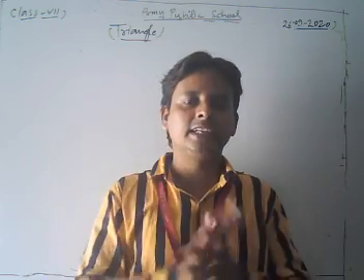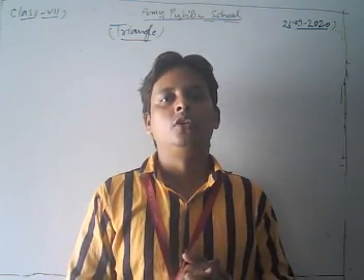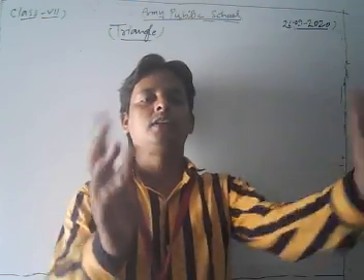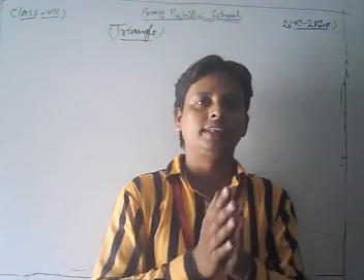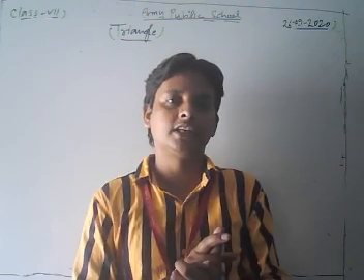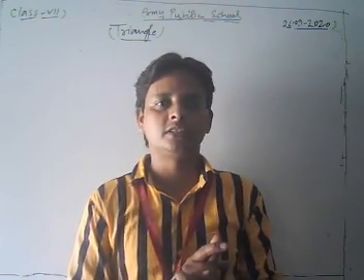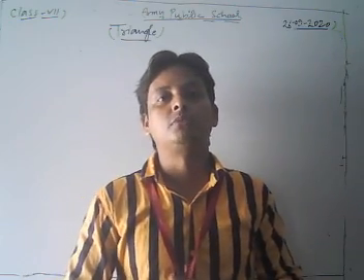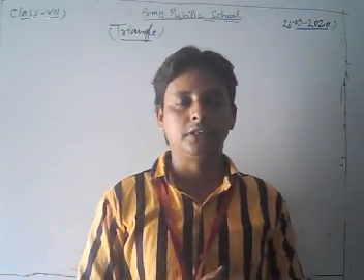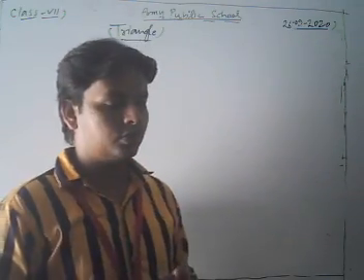In any right angle triangle, one angle is always 90 degrees. And you know that according to the Pythagoras theorem, the square of the hypotenuse of the right angle triangle is equal to the sum of the squares of the other two sides, the base and perpendicular. Now, this is your last topic.